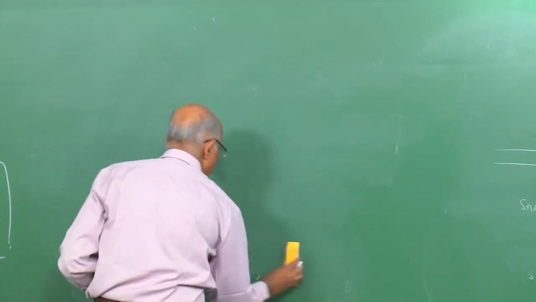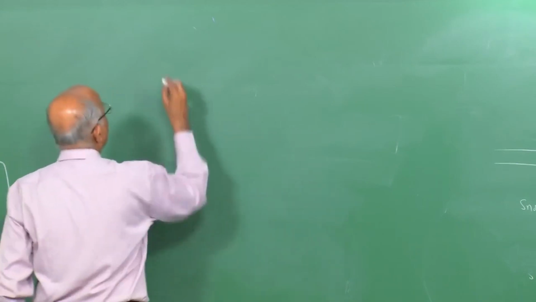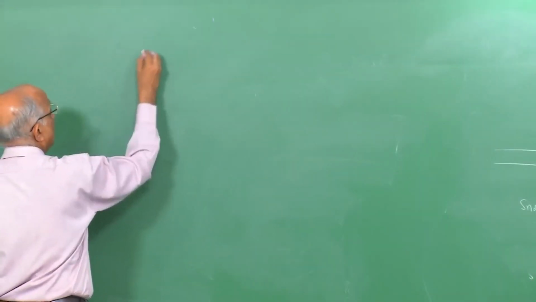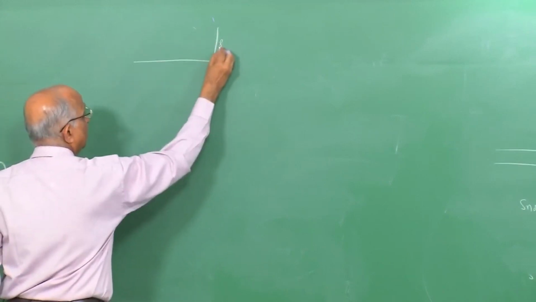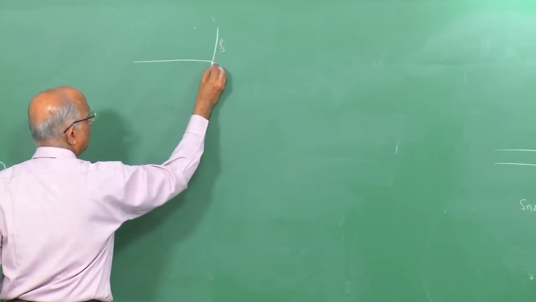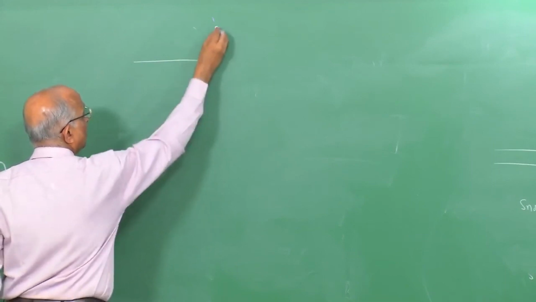In other words, we have already seen the following. If I consider the lead shock over here, the density is, let us say, rho s. It has jumped from the value of rho 0 to rho s, and it keeps coming down.